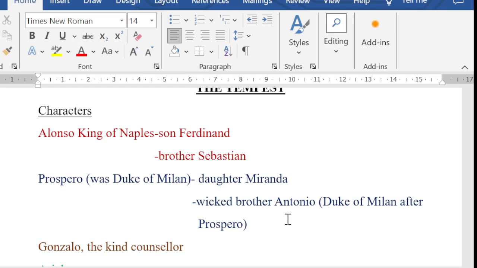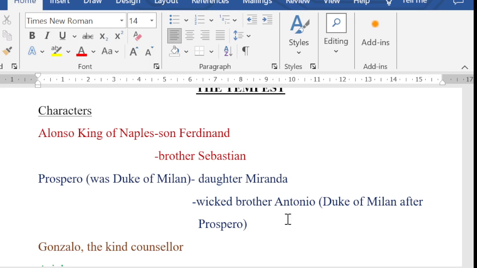At that time, Ariel was actually overhearing their conversation. Ariel suddenly comes and awakens the king and all. None of the other members can see Ariel, so Ariel awakens the rest of the members, and the King suddenly asks Antonio and Sebastian why they are with a sword. So they just say that, okay, we found a lion, and as a part of self-defense, we just took the sword. So in this manner, they couldn't execute the plot.